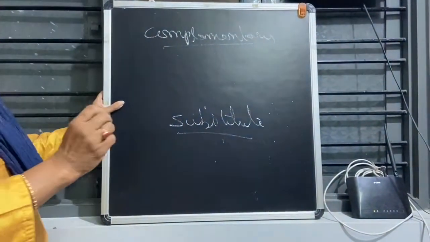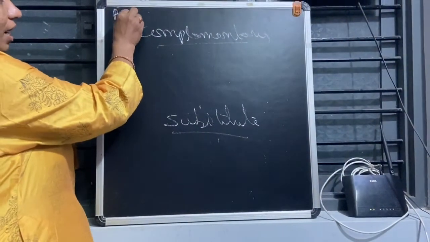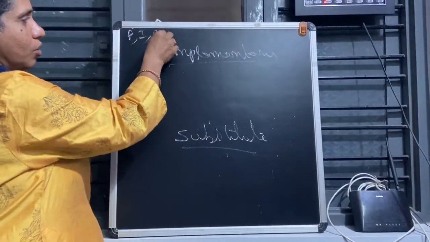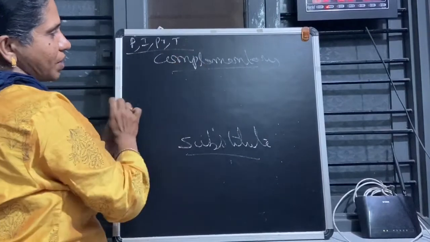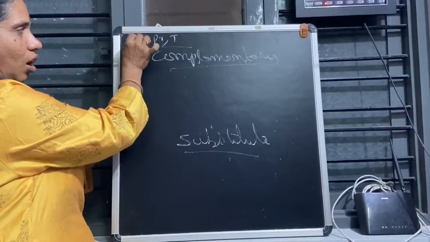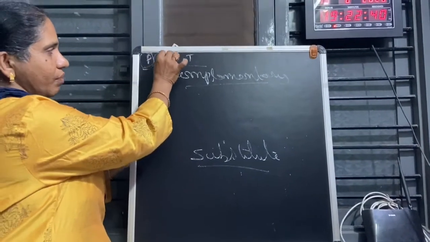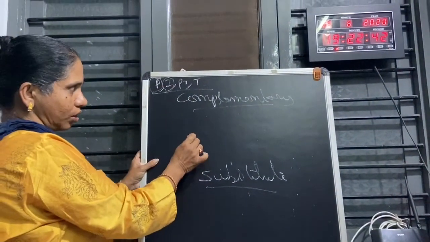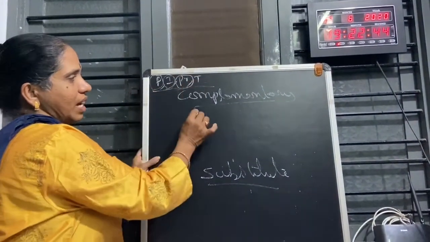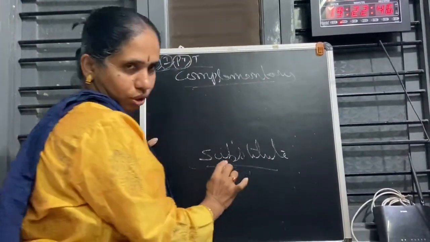What are the four determinants of demand? Price, income of the consumer, price of related goods, and taste and preference. With price, we already saw the law of demand. With income, we saw normal goods and inferior goods. For the price of related goods, we are seeing complementary goods and substitute goods.